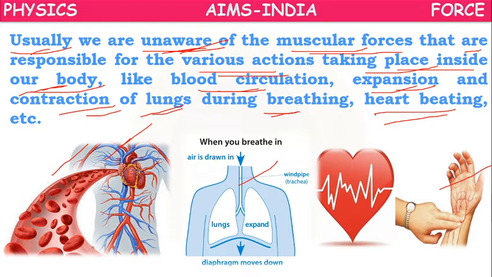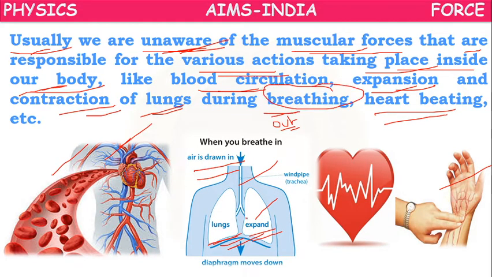Blood circulation is because of muscular force. During breathing, when we breathe in, air is drawn in, and because of that, lungs expand. While breathing out, we send carbon dioxide outside, and at that time, lungs contract.